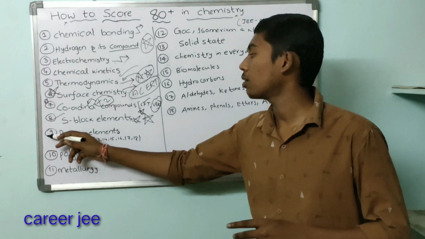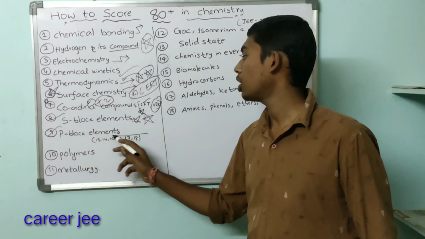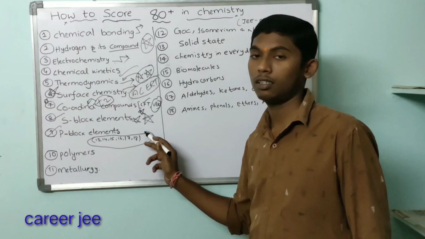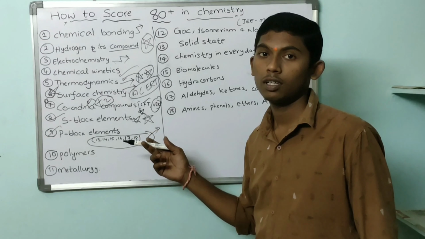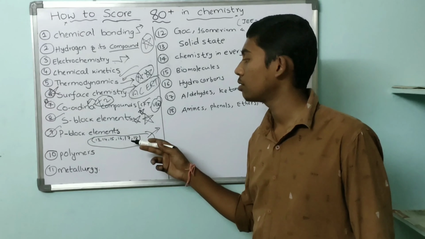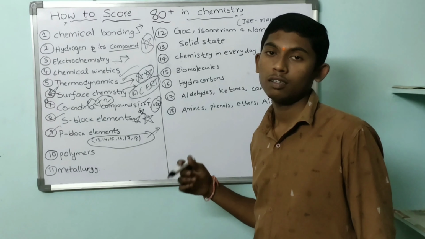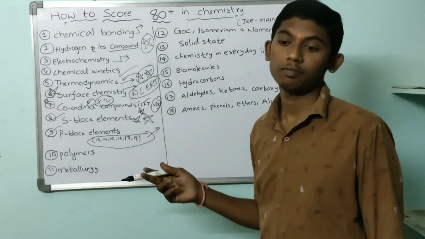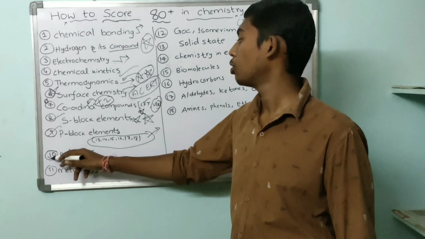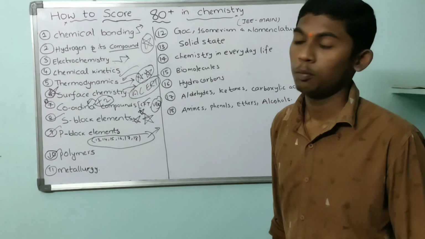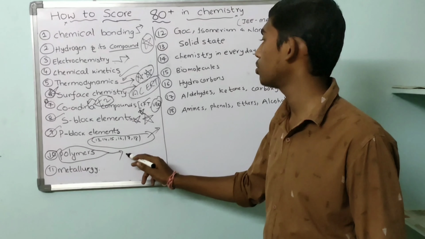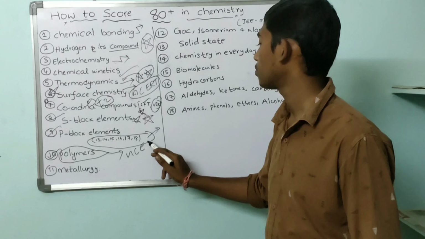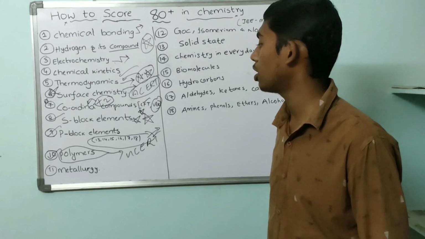And coming to the p block, please concentrate on groups 13, 14, 15, 16, 17, 18. This is very important. This plays a crucial role in the JEE examination. And concentrate on sulfur oxyacids. And coming to polymers, please concentrate on these polymers and refer to NCERT. This is more than enough.